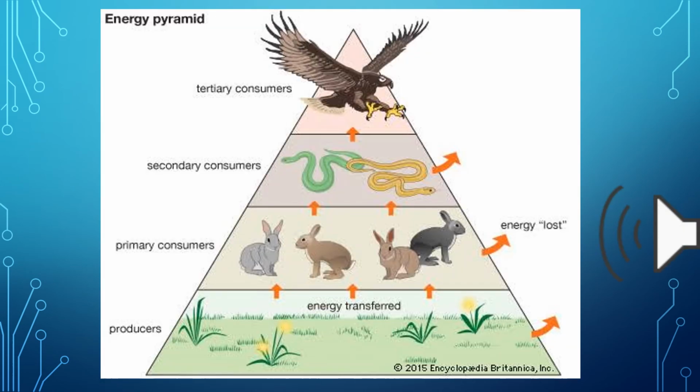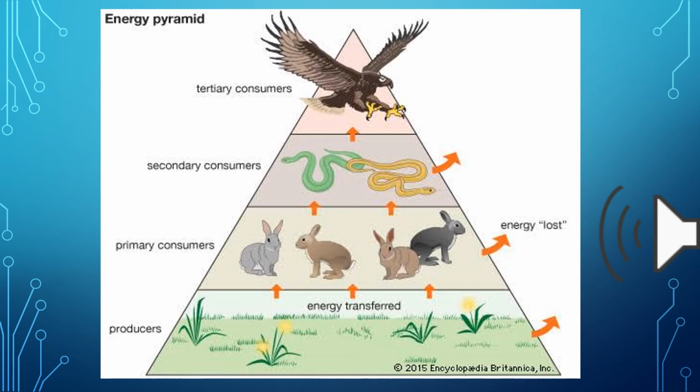Dear students, if you look at the energy pyramid of the animals, you can see that the producers are in greater amount. The plants are eaten by rabbits. So rabbits use up some of the energy for themselves, and then there is less energy to pass on to the other consumer. The other consumer in this pyramid is the snakes.